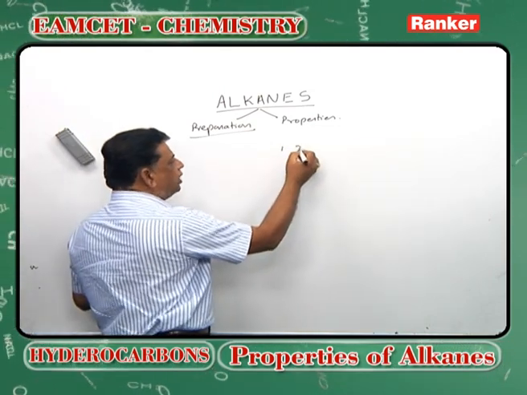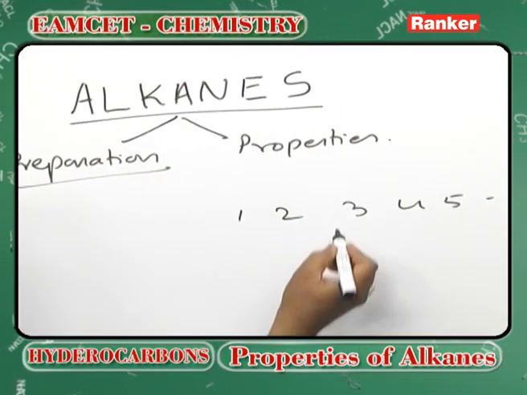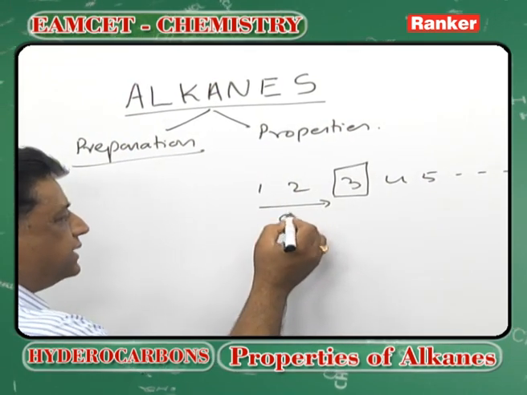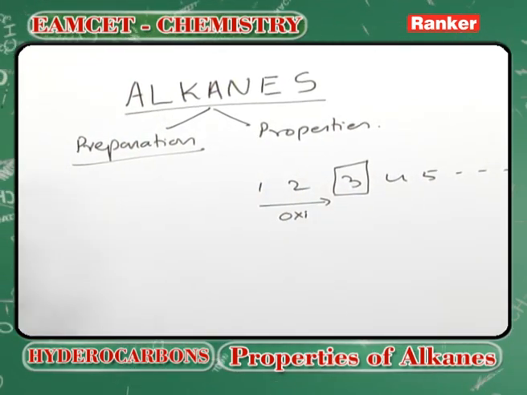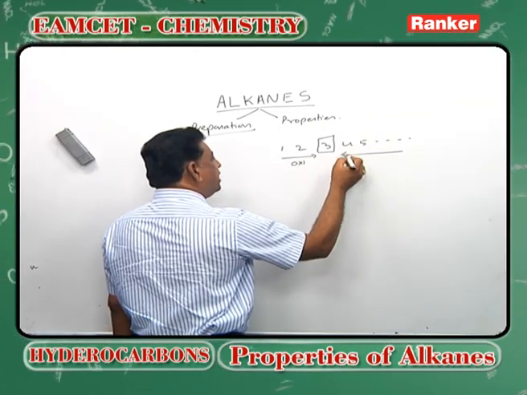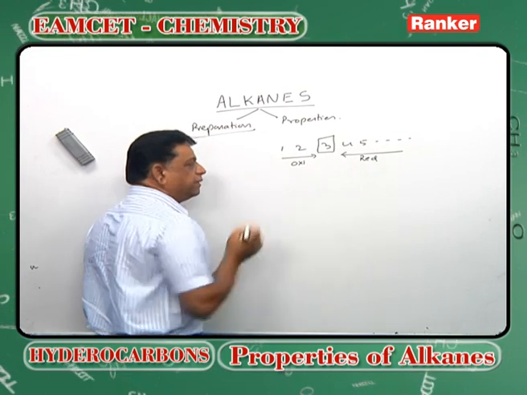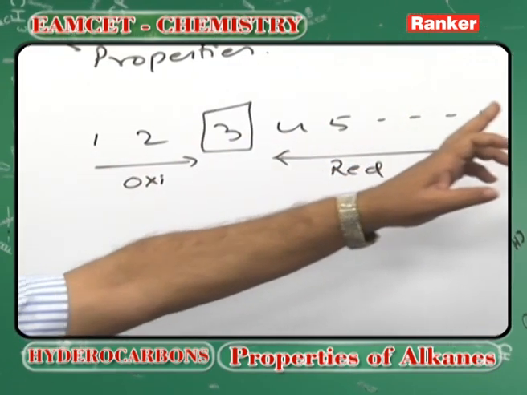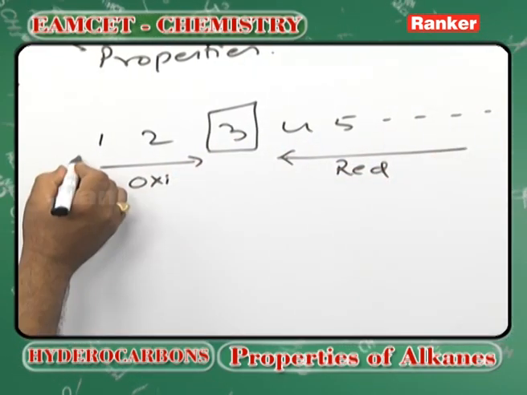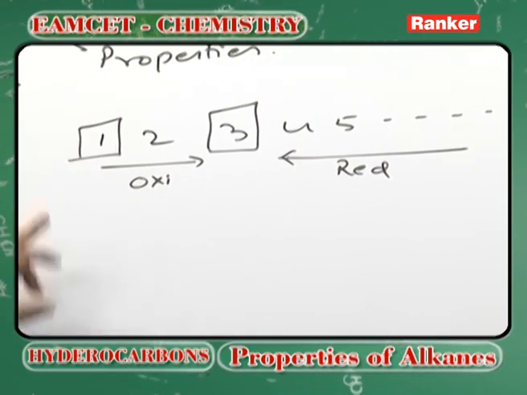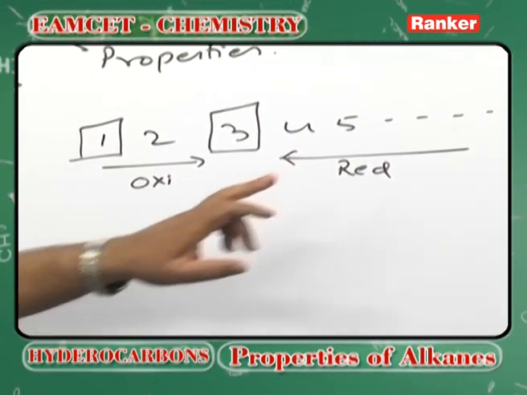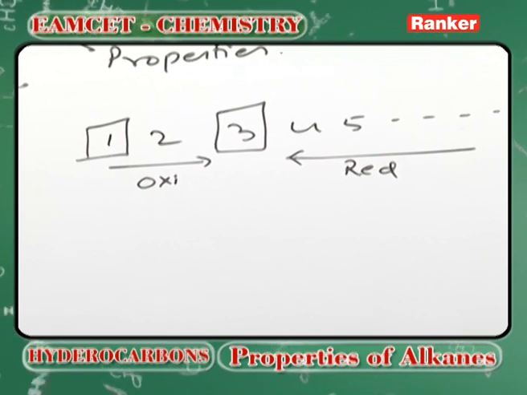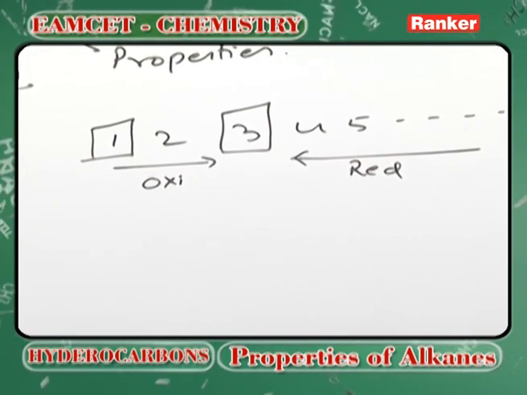In this sequence, let us say 1, 2, 3, 4, 5 and so on. If we want to prepare the third chapter compounds, then oxidizing the compounds of 1 and 2 will give the 3 compound. Similarly, reduction of the compounds of the later chapters will give the third chapter. This is the principle involved in the arrangement: the more oxidized the compound, the later it comes. Therefore, the alkanes are compound 1. Can you answer now, what methods are there for alkane preparation? Definitely, if you reduce all the other chapters, you will get 1. So obviously, all the preparations of alkanes will be reduction methods of different varieties.